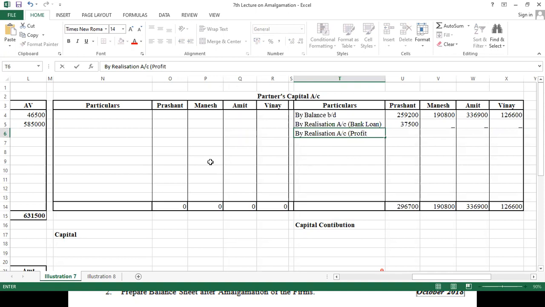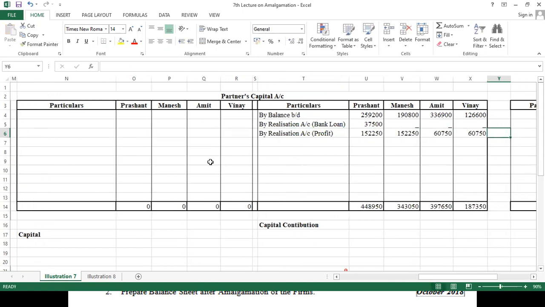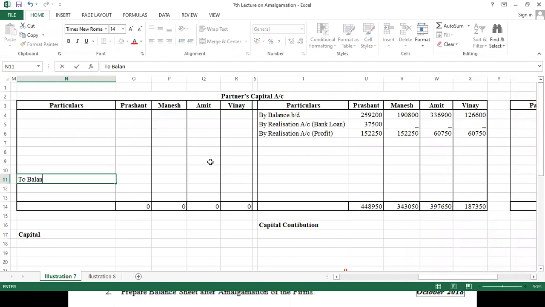Okay, profit of Prashant and Manish is 1,52,250. Okay, and the profit of Amit is 60,750, 60,750. Okay, and we don't have anything more to pass the journal entry, so we will write down balance carried down to balance sheet.